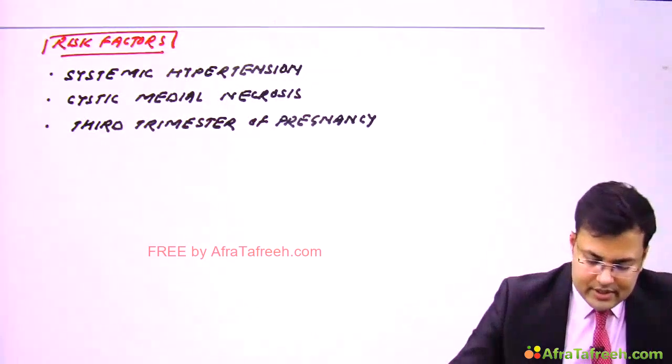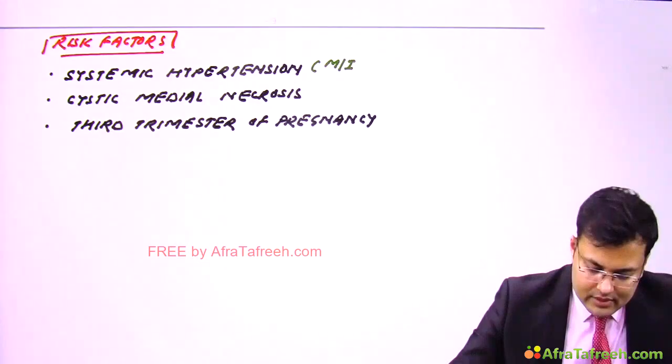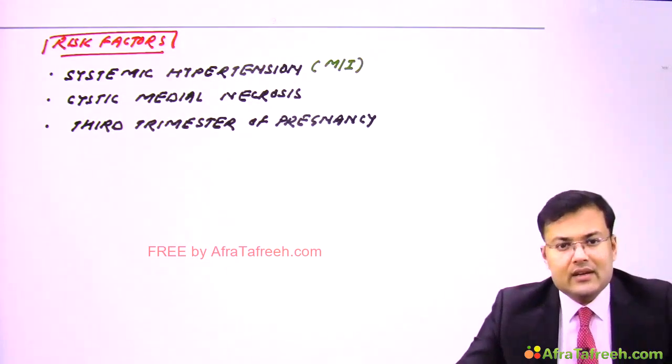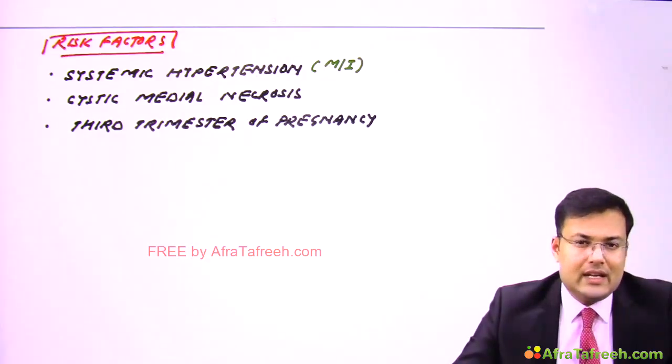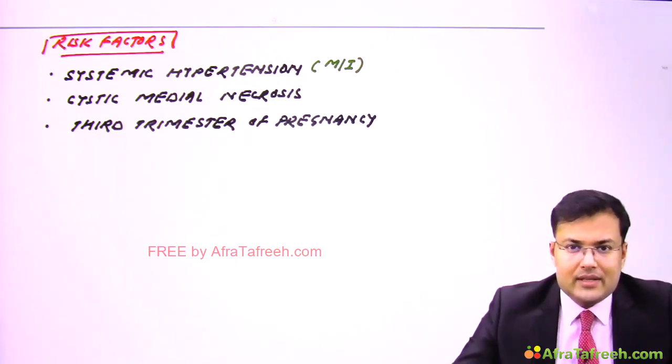The most important risk factor is systemic hypertension. Other risk factors are cystic medial necrosis. It can also occur in the 3rd trimester of pregnancy.